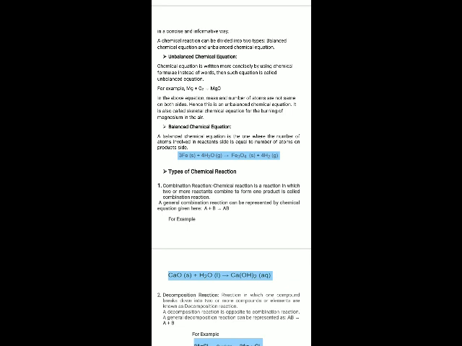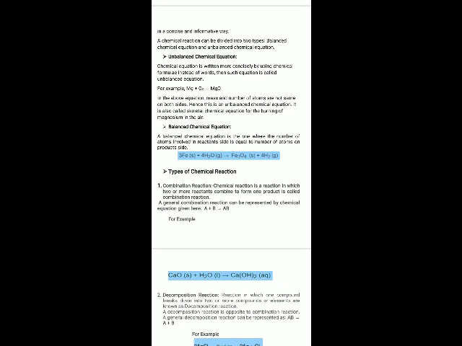If it is unbalanced, we have to make it balanced. And the importance of balancing chemical equations is that we can come to know the number of moles of the reactants and products involved in the reaction. A balanced chemical equation gives great detail about the quantity of reactant used and the quantity of product formed in the chemical reaction, meaning how much quantity of reactant is there, and that much quantity of product must be there, and the physical state of the reactants and products can be known.